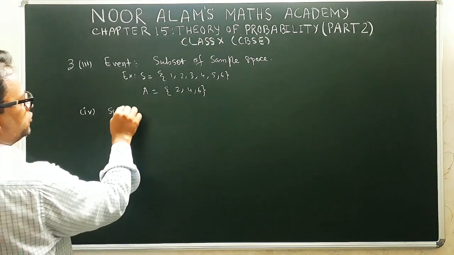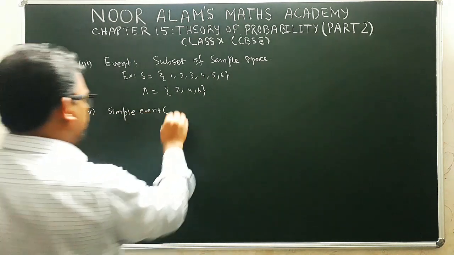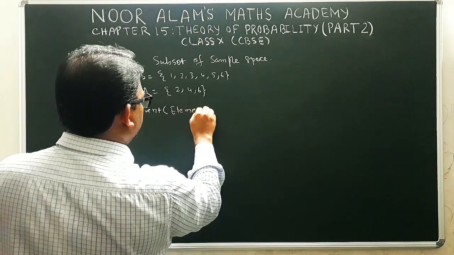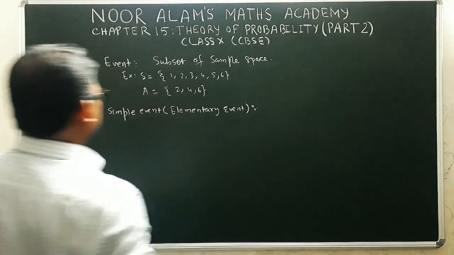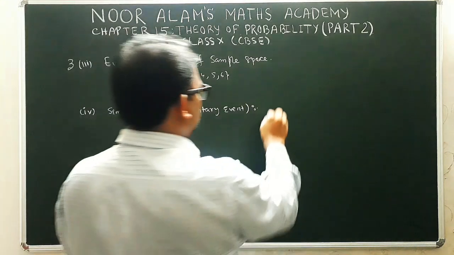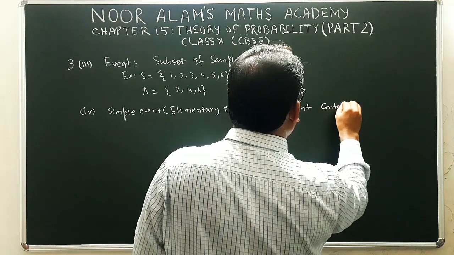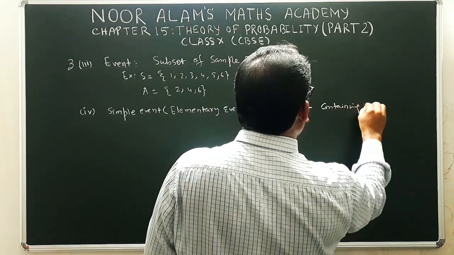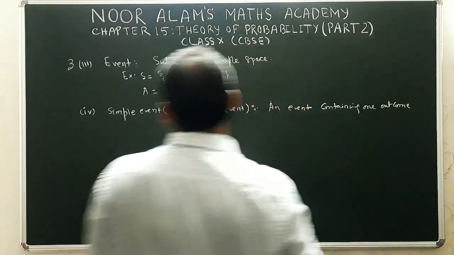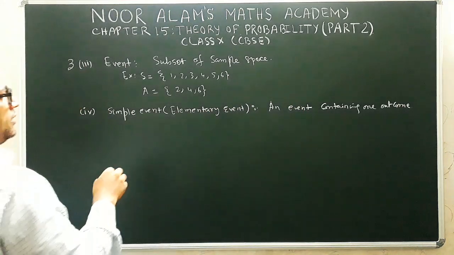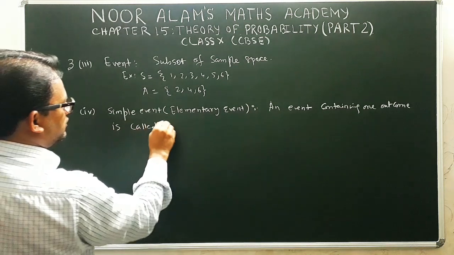Event is classified into two parts. One is the simple event, and it is also known as elementary event. What is elementary or simple event? An event containing one outcome is called simple event.